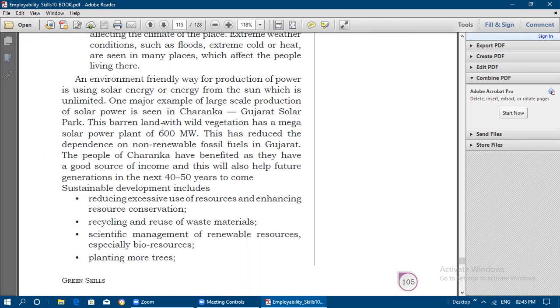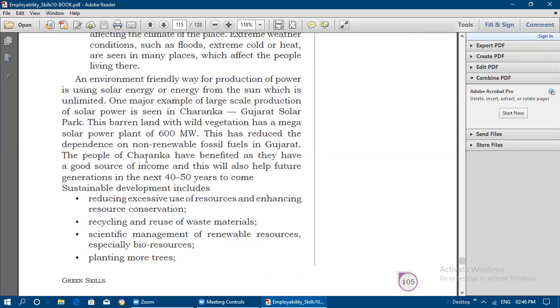This barren land with wild vegetation has a mega solar power plant of 600 megawatts that they have constructed. Due to this they are earning money, and the people living there are getting money through these power stations and getting jobs through these power plants. They also get a lot of electricity without getting it from other states. So this has reduced the dependence on non-renewable fossil fuels in Gujarat. Fossil fuels cannot be renewed or reproduced again, so their consumption is reduced in Gujarat.